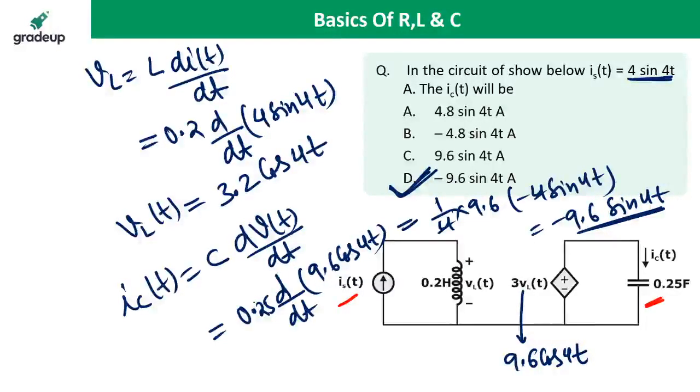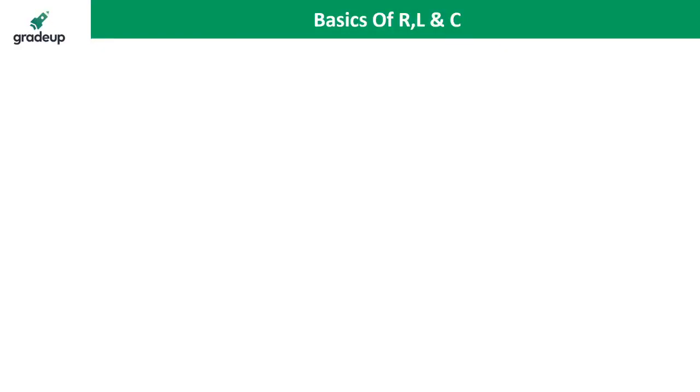Yes, yes, it is 0.25. The C value is 0.25 or 1 by 4. Yes, thank you, sir. Deepa, thank you. Okay, okay. Now, next question.